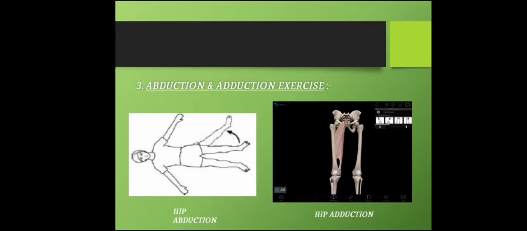For hip abduction, ask the patient to slide the leg out and back to the starting position, like shown in the first picture. And for hip adduction exercise, ask the patient to slide the leg from outside to in and back to the starting position, like shown in the second picture. Repeat both these exercises 10 to 20 times twice in a day.